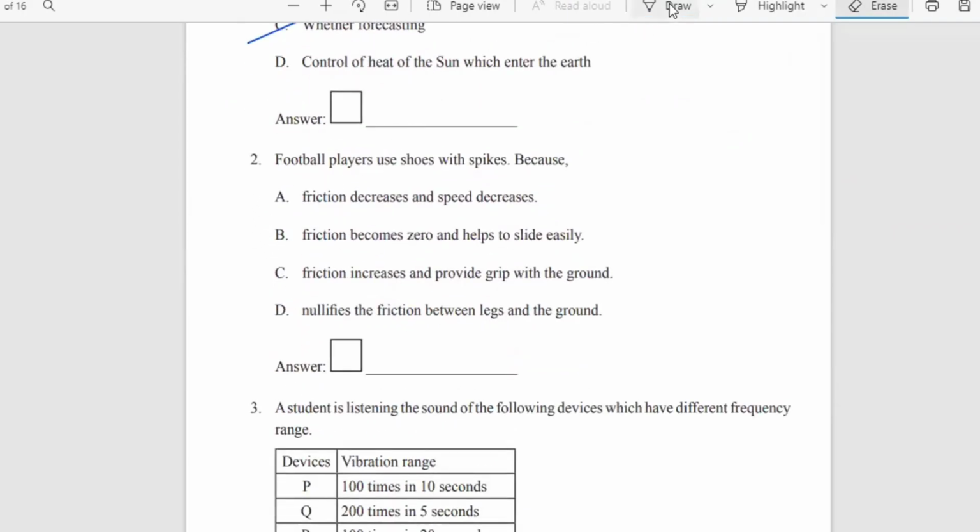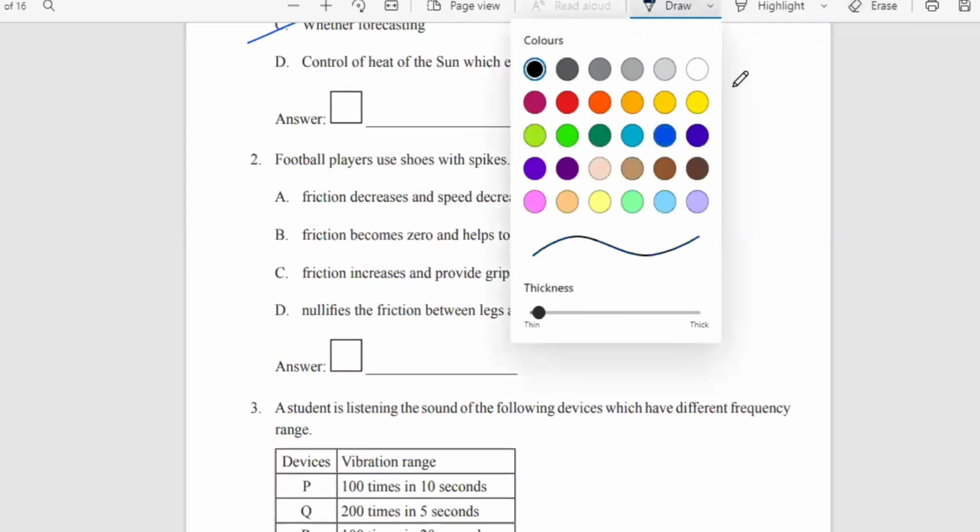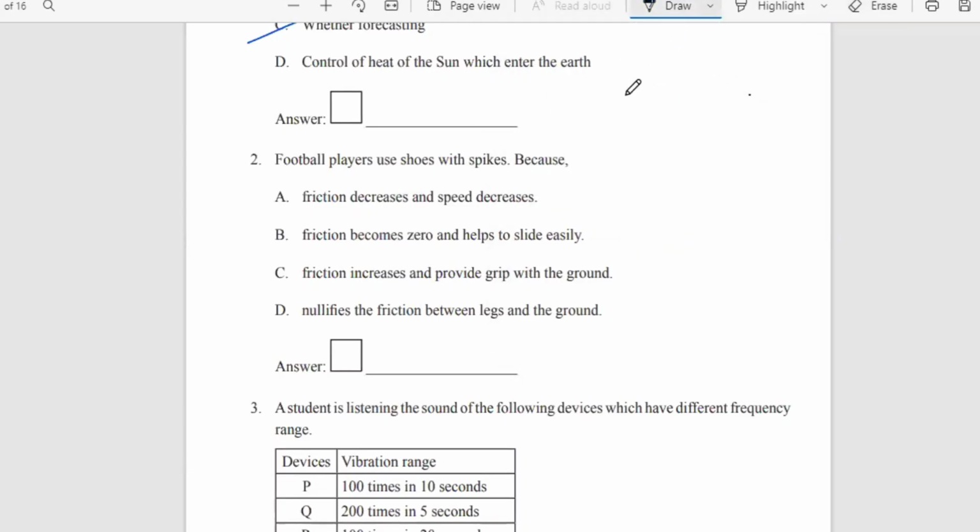Football players use shoes with spikes because of the, now they have given the four options. Friction decreases and the speed decreases. Friction becomes zero and helps to slide easily. Friction increases. First of all, you should know friction. Friction is where two objects are sliding on each other, there the friction will be produced.